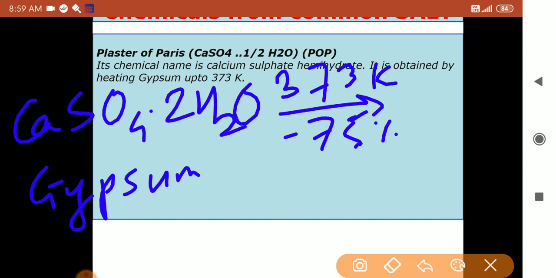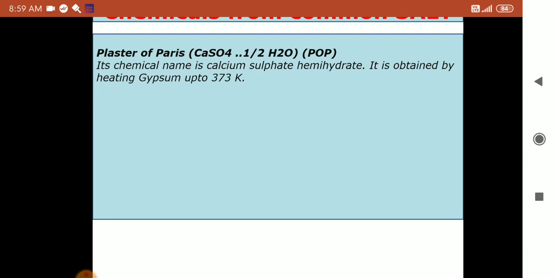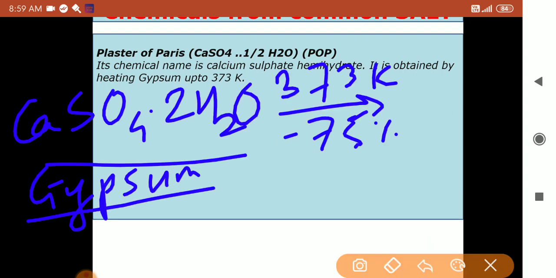So when this naturally obtained gypsum is heated at 373 Kelvin, that is 100 degree Celsius, it loses water. I showed the minus sign because it is losing that water, okay? This minus means 75% water is removed. Now 75% of how much? Of this much. Out of 2 molecules, 75% of the water is removed, so how much is left? Only 25% is left.